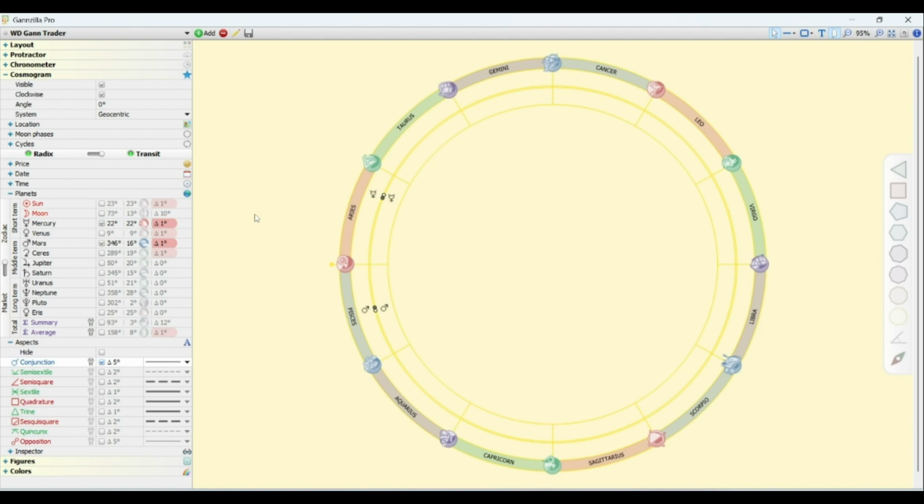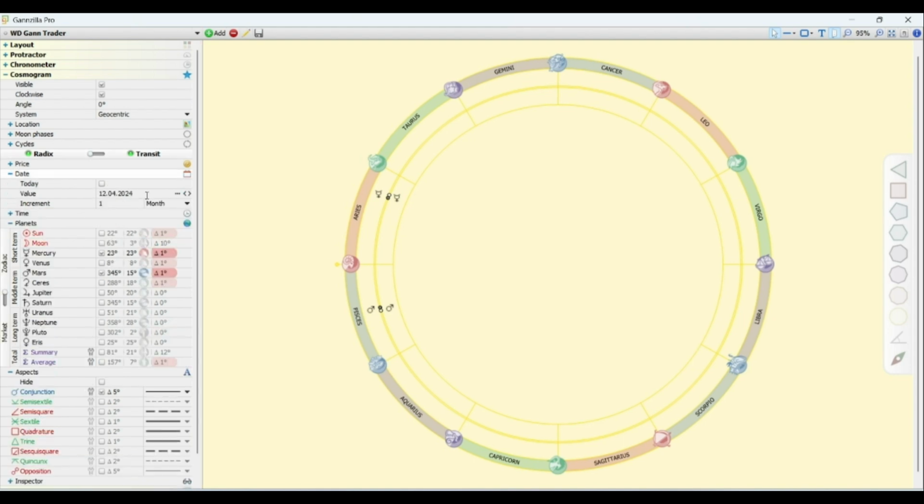What I have seen is that whenever there is a Mars Mercury conjunction, meaning when they are at 0 degree to each other, when they are in the same line, the market has given a reversal every time in the Nifty when there is a conjunction between Mars and Mercury.